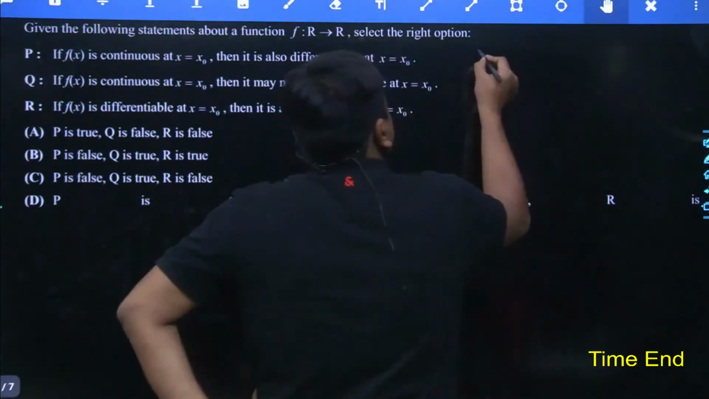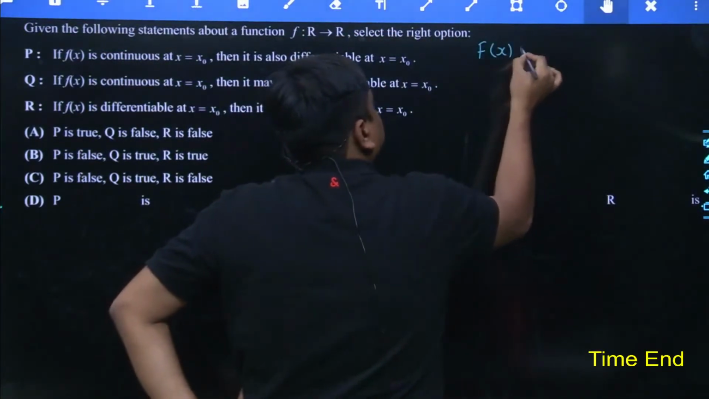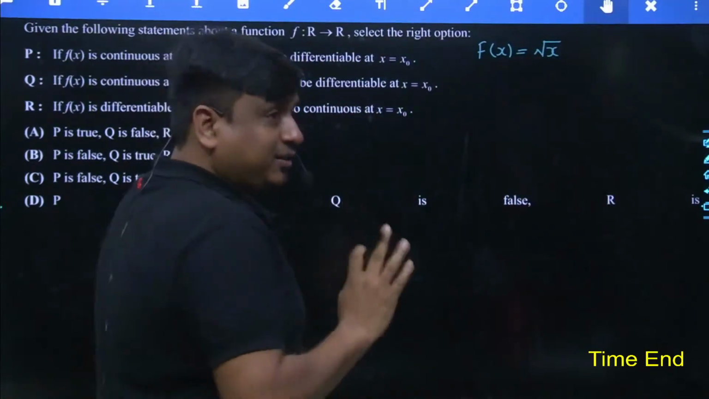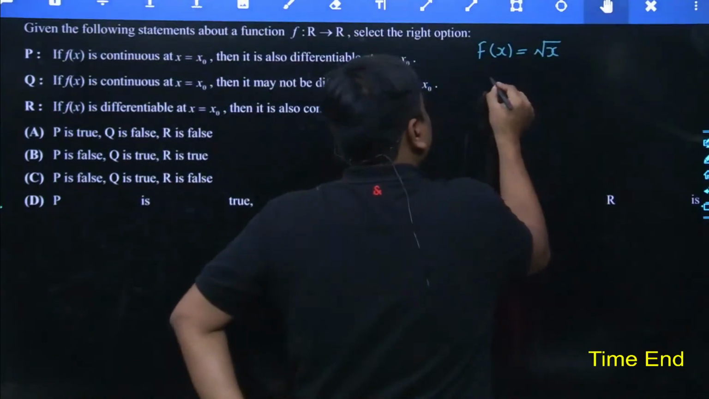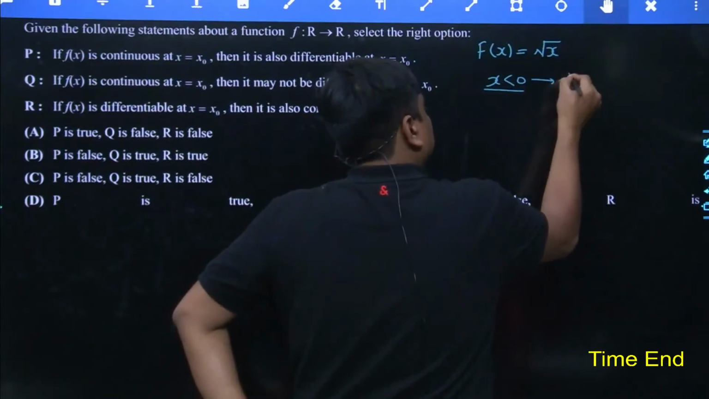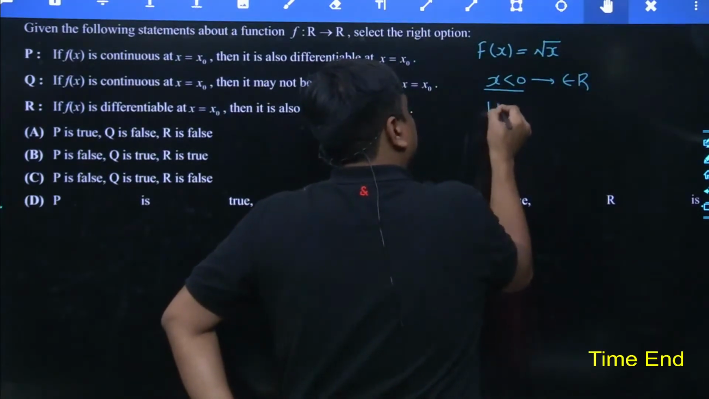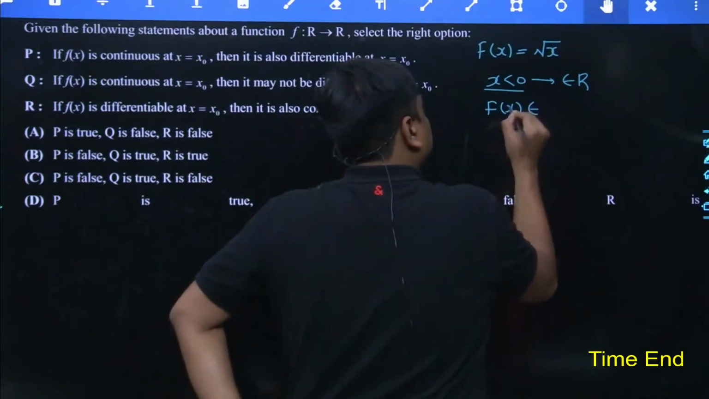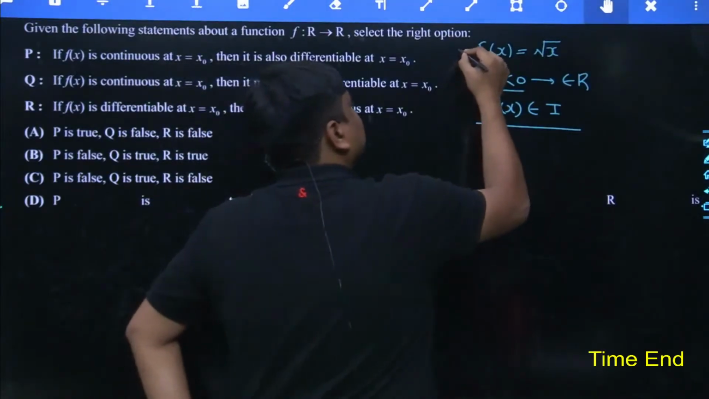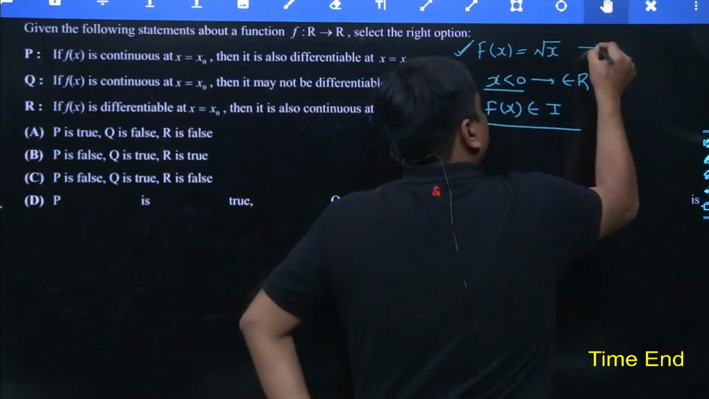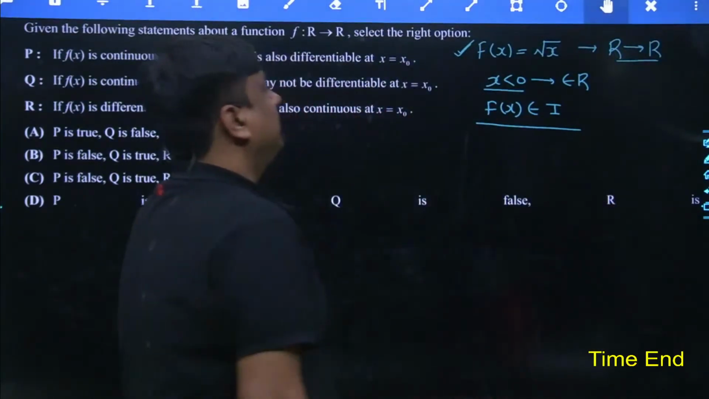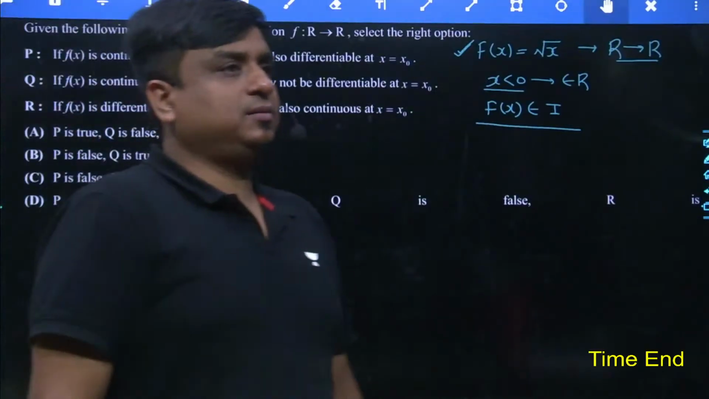If you take a function f of x is equal to root over x, for all positive values of x, definitely f of x is going to be a real number. But if you take x which is lesser than 0, although x belongs to the family of real numbers, f of x would belong to the family of imaginary numbers. So if I say the function f of x is equal to root over x, should it be following the mapping of R over R? No, sir. It is not happening.